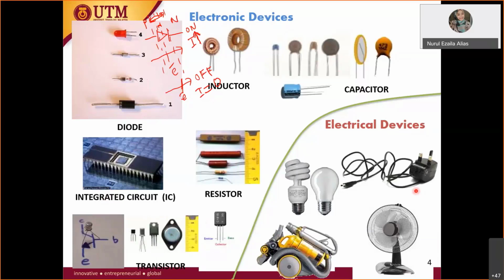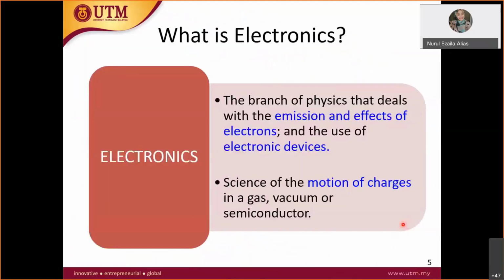So the mantle lamp is electrical charges. The fan is electrical charges. Okay, what is electronics? It is the branch of physics that deals with the emission and effects of electrons. We're going to hear a lot about electrons today: electron motion, electron charges, and so on.